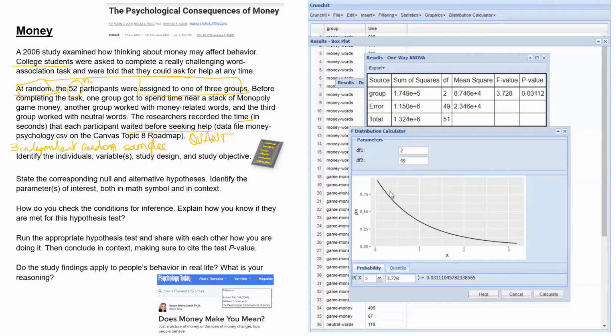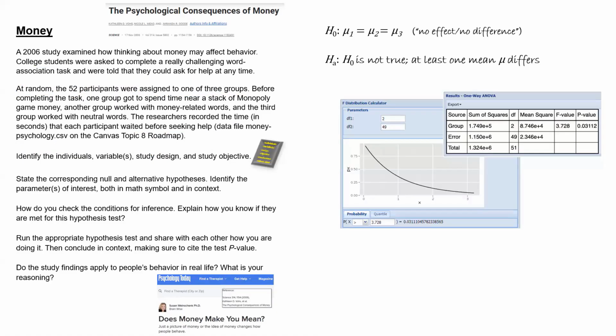And you can see that if the null hypothesis was true, we would have expected mostly F statistic values between 0 and about 2.5. Instead, we got 3.7, and this is getting to a point where there's very little chance of getting 3.7 or more. There's only a 3.1% chance of that. All right, so we have a p-value of about 3%.